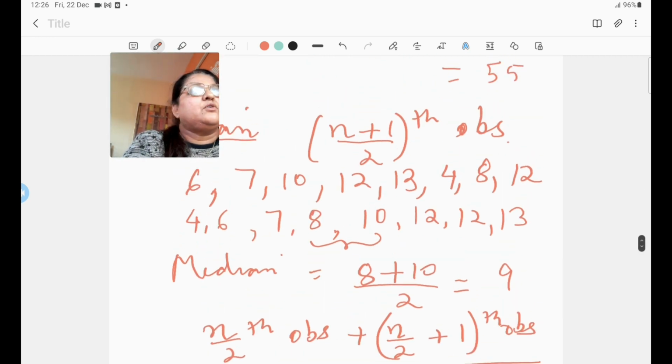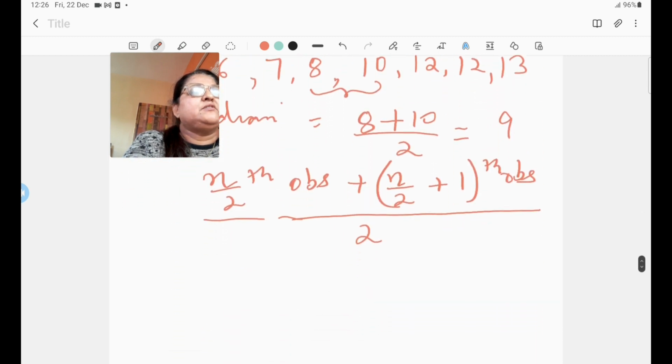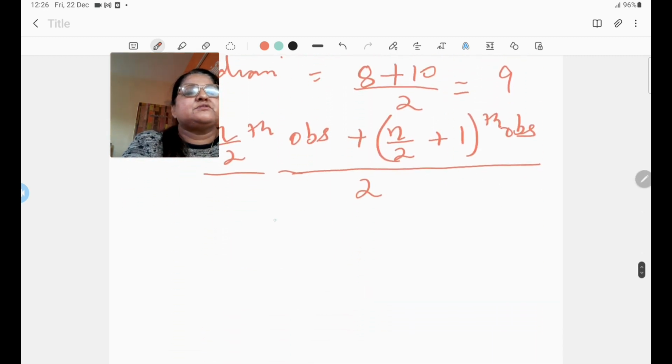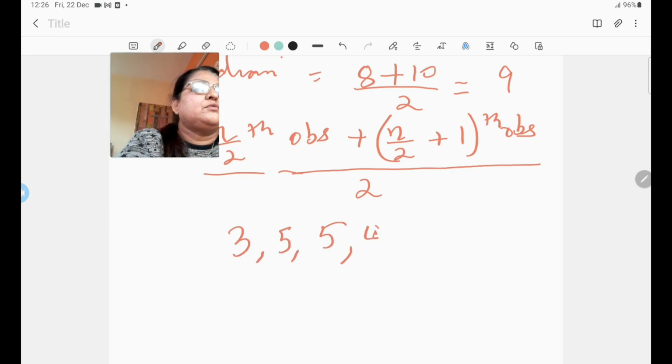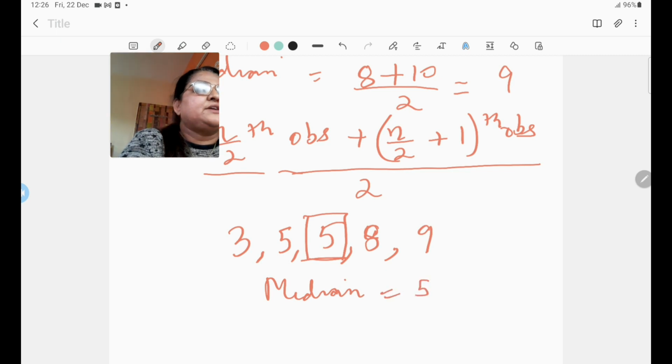But when there are an odd number of observations, there will be only one middle value. For example, suppose you have a set of numbers as 3, 5, 5, 4, 8 and 9. We are supposed to calculate the median of this. The data has been arranged in ascending order. There is only one middle observation, the fifth observation. So the median in this case will be equal to 5. So that's how we calculate median for ungrouped data.